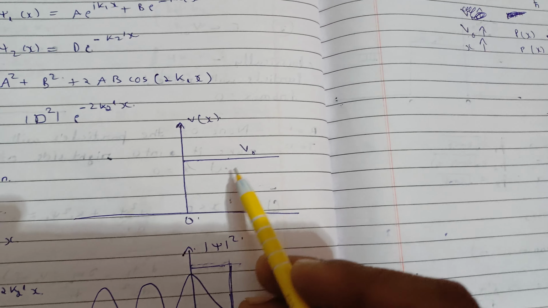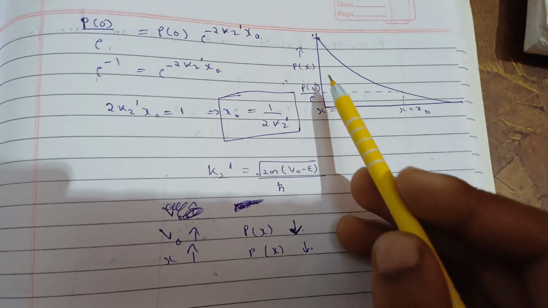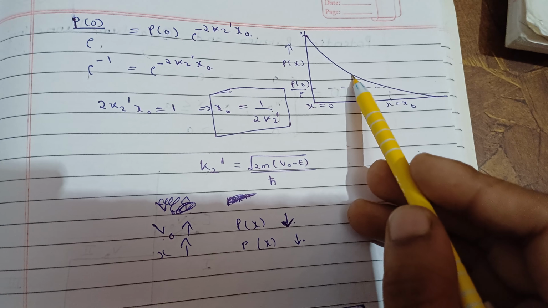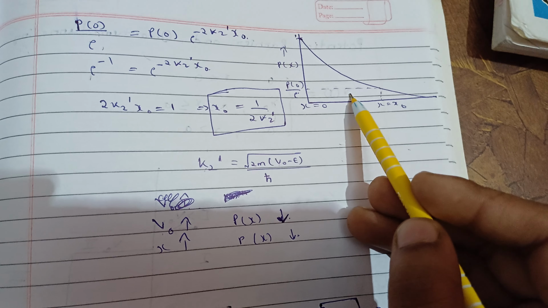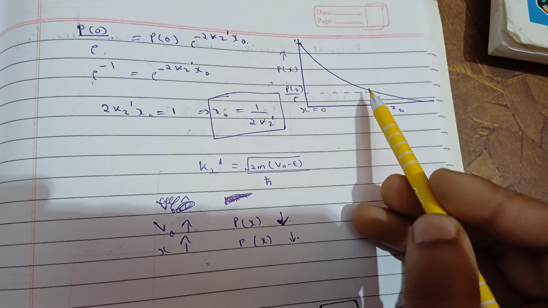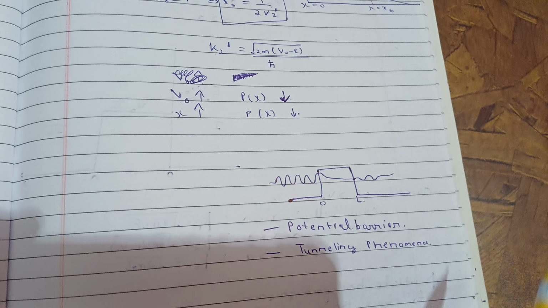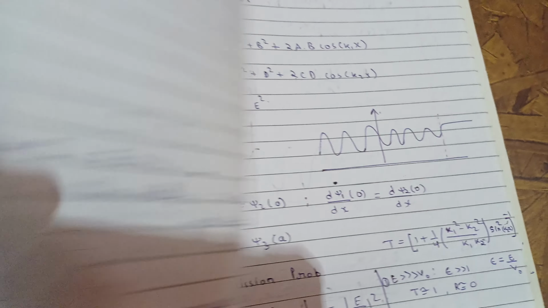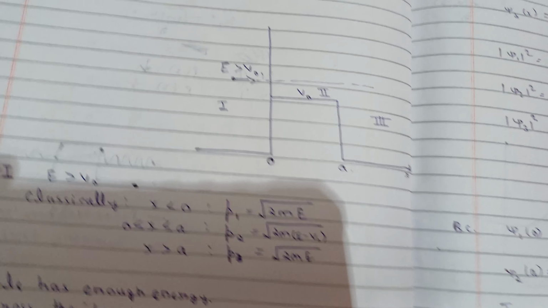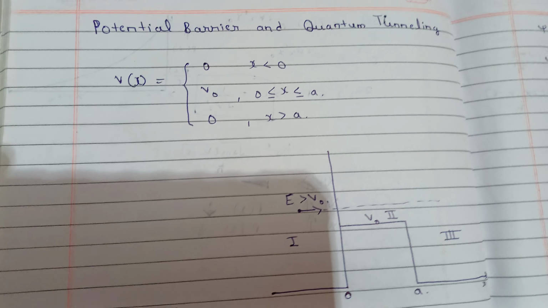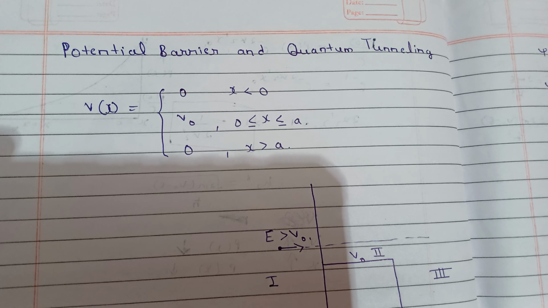Then, if the probability does not end here, means here we made the barrier, then the particle can be found here also, and this thing is called tunneling. So we'll study about this also today. Tunneling is a very fascinating thing. So let's start. We'll do the same thing as we did in the last step potential.